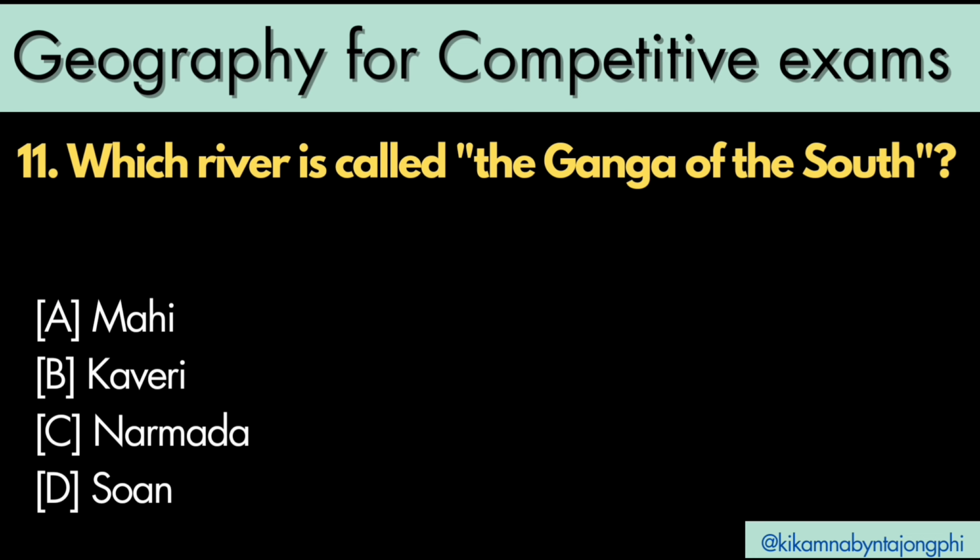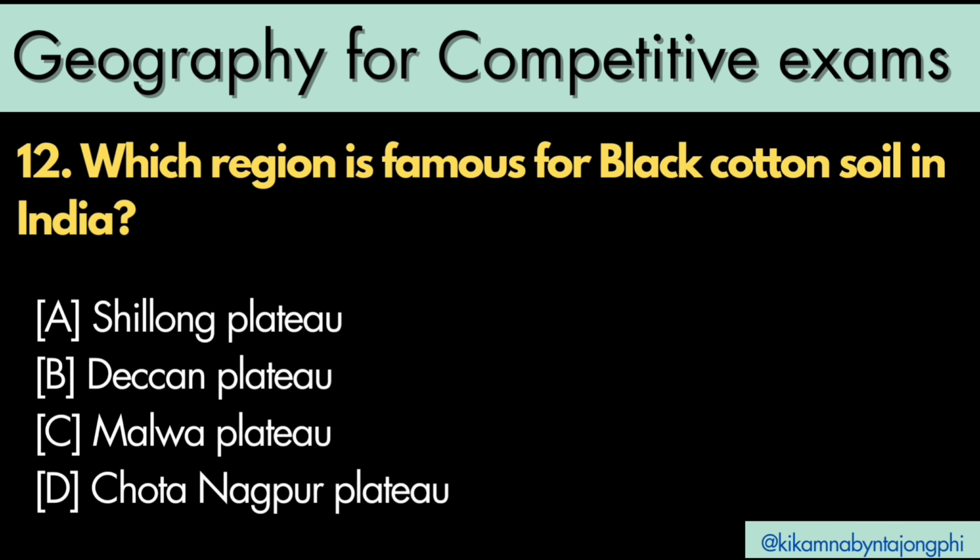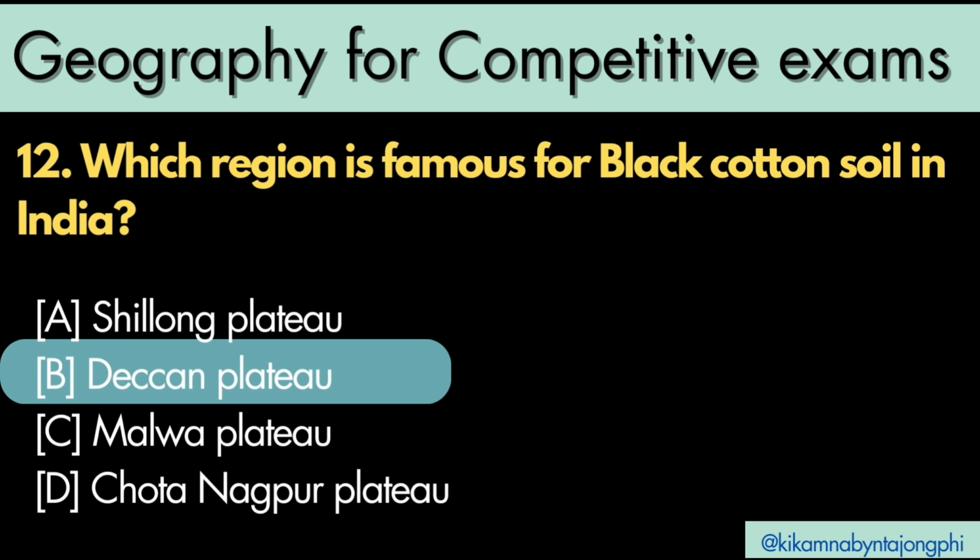Which river is called the Ganga of the South? Answer is B. Kaveri. Which region is famous for black cotton soil in India? Answer is B. Deccan Plateau.